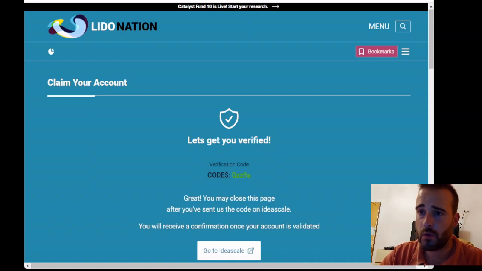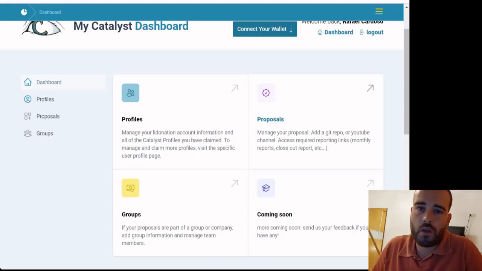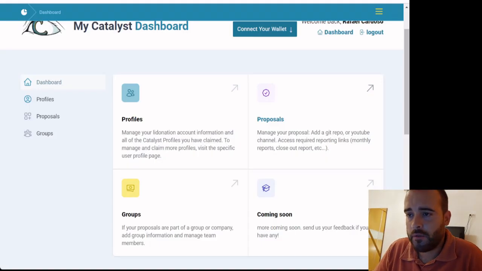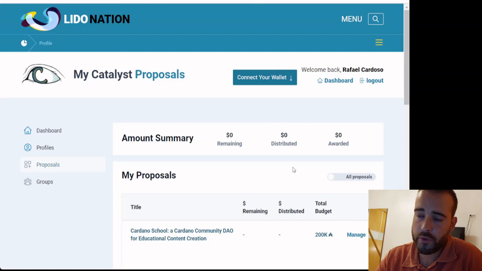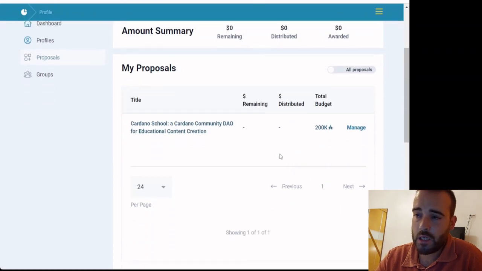And I think that's really important and valuable to reach the wider Cardano community. So yeah, basically we had to wait a few hours, and then our account was approved, so we could claim our account and our profile. And now we come back here to the Lido Nation Catalyst Explorer website, and we click here on proposals, and we can see that we have our proposal, and that we have here a button to manage it.